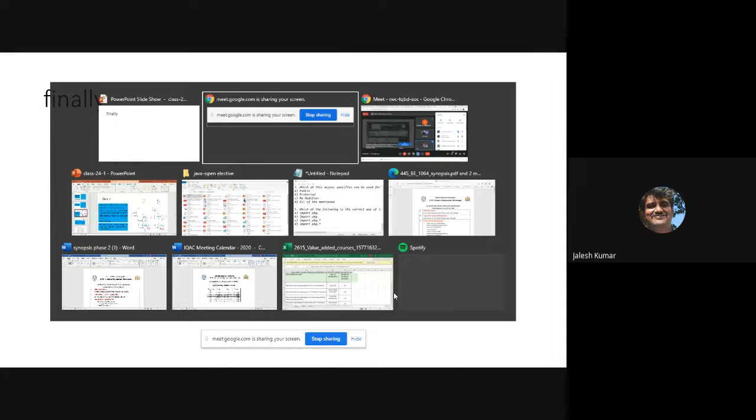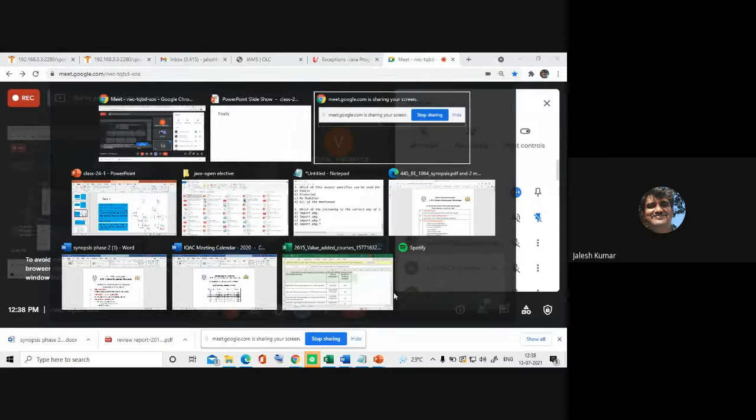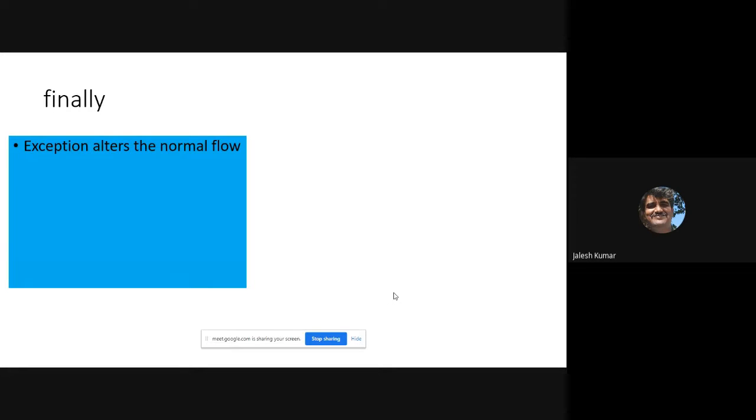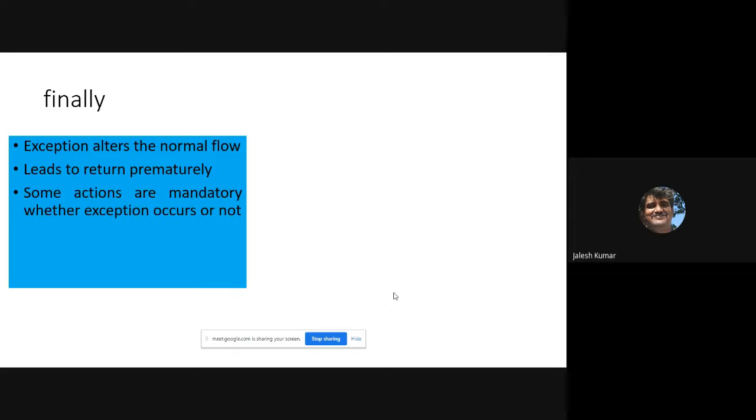So the next concept is finally. After try catch throw throws, we are discussing finally. What is finally actually? Exception alters the normal flow. Normally, an exception alters the normal flow, and it leads to a premature return. That's what normally occurs, because exceptions alter the normal flow. It leads to a premature return, and some actions are mandatory whether an exception occurs or not.